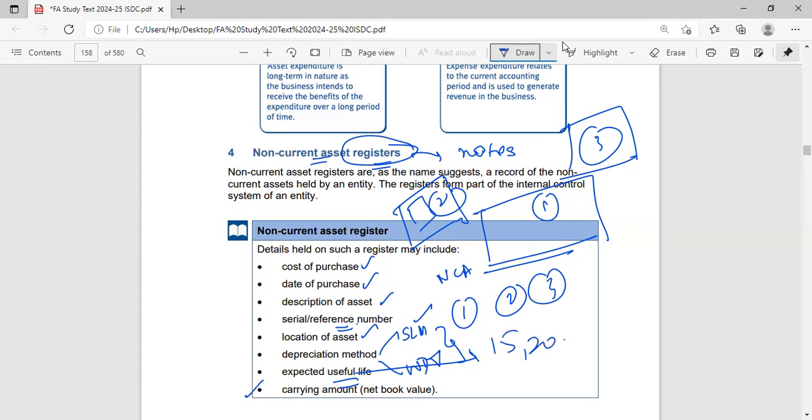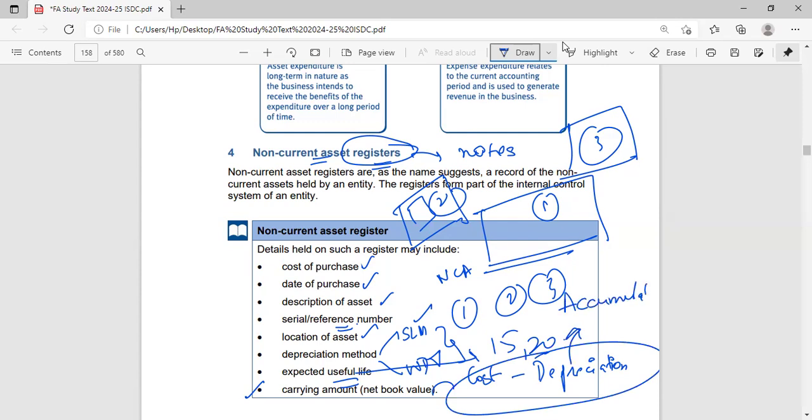The carrying amount. What is this carrying amount? It is the cost at which we have purchased the asset minus depreciation till date. Depreciation of first year, second year, everything. We also call it accumulated depreciation. So the cost minus depreciation up to date will give me the carrying amount.